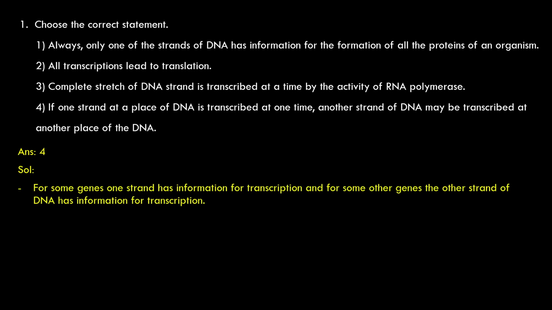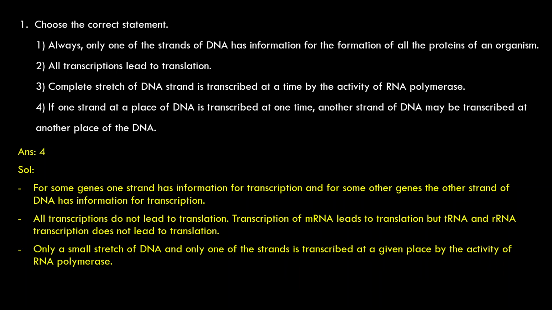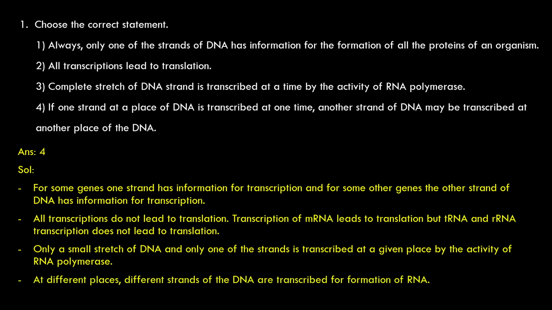For some genes, one strand has information for transcription, and for some other genes, the other strand of DNA has information for transcription. All transcriptions do not lead to translation. Transcription of messenger RNA leads to translation, but transfer RNA and ribosomal RNA transcription doesn't lead to translation. Only a small stretch of DNA and only one of the strands is transcribed at a given place by the activity of RNA polymerase. In different places, different strands of the DNA are transcribed for formation of RNA.